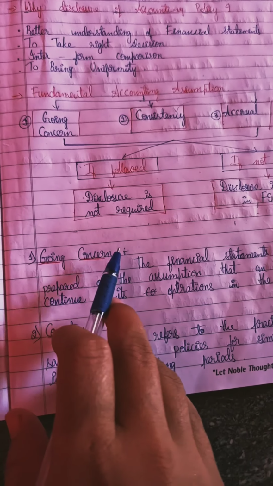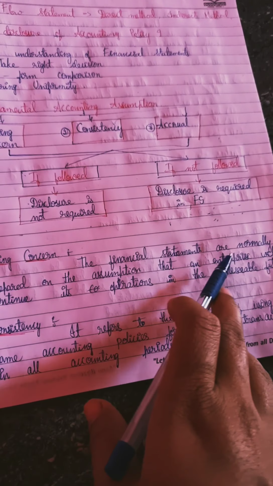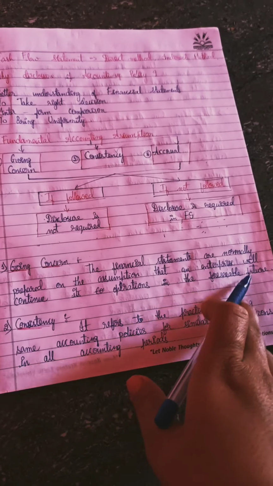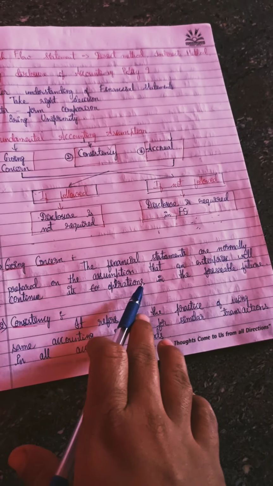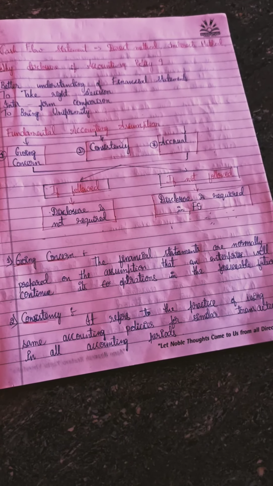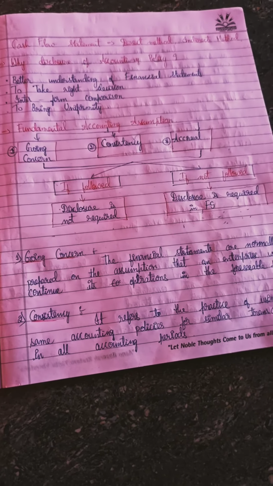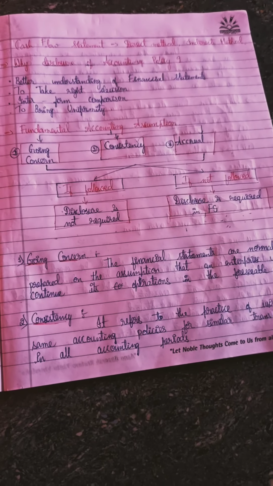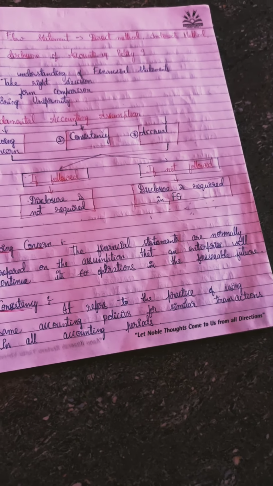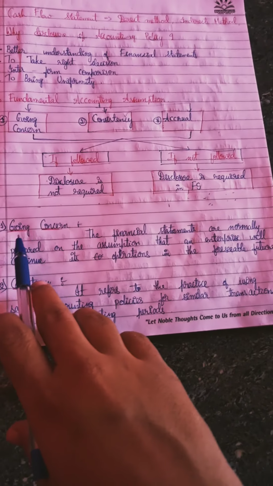First is going concern. What does this assumption say? The financial statements are normally prepared on the assumption that an enterprise will continue its operations in the foreseeable future, right? These financial statements will be prepared with a view that the organization or the company will continue its business. So no one will assume, by seeing the financial statements, that the company is going to close its business. So this is going concern.